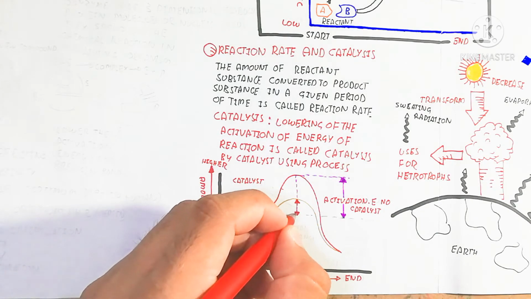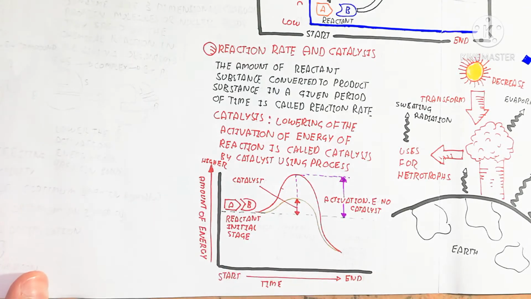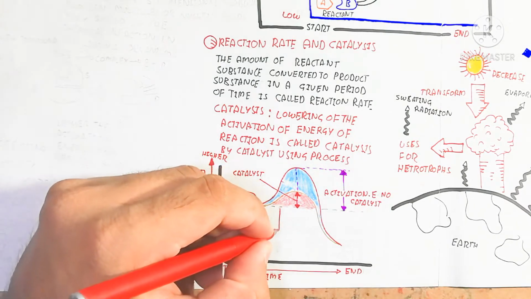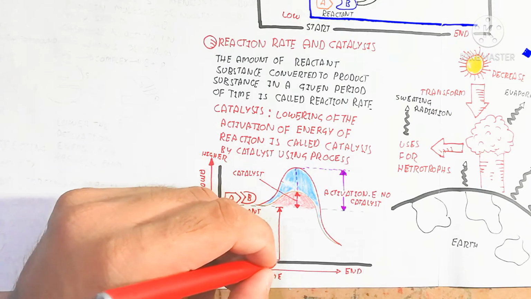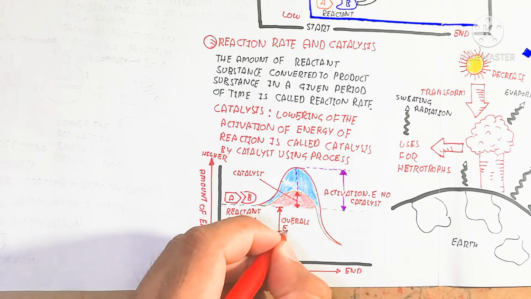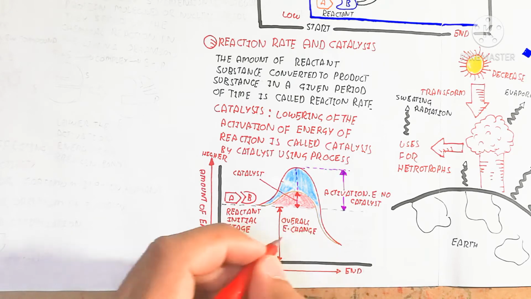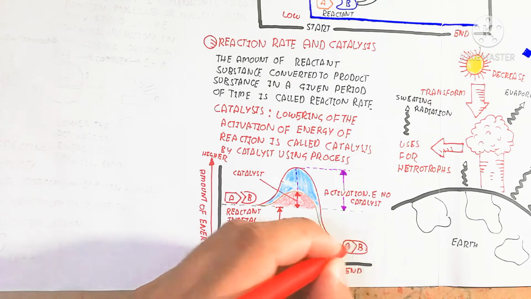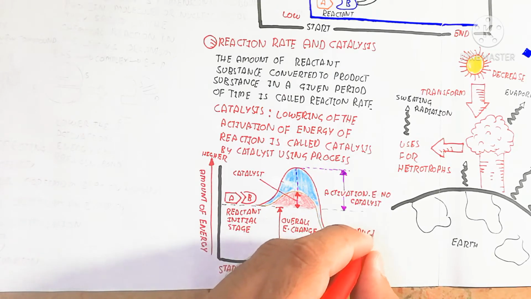So that means the reaction with the enzyme catalyst uses low energy. It means the activation energy is less compared to without using the catalyst. The blue color shows that without the catalyst, more energy is used.